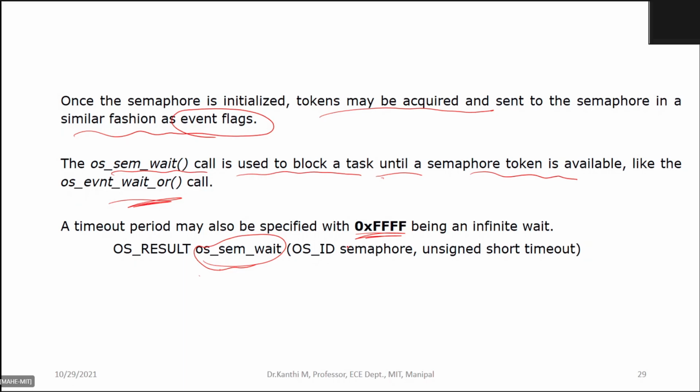An infinite period means I am waiting for a signal, the semaphore, from another process. So I am waiting for the results. This is given through this function, and how long I need to wait is something like a timeout period. You define the timeout period.